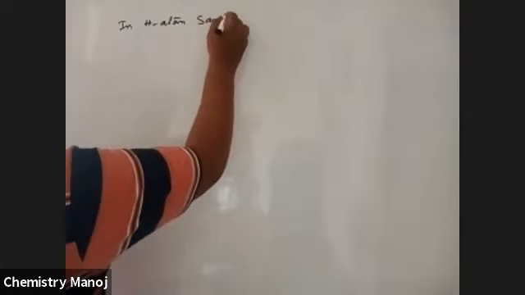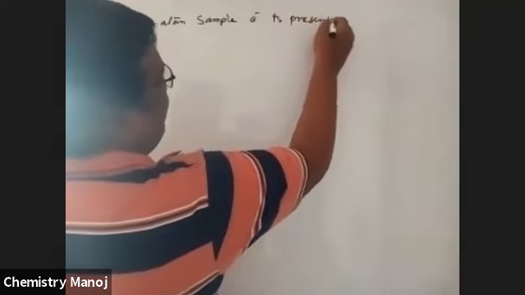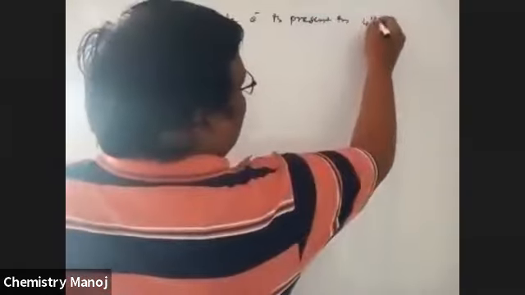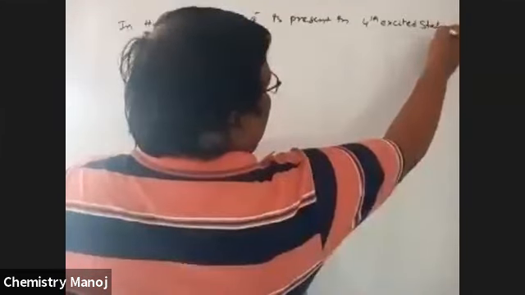In a hydrogen atom sample, the electron is present in the fourth excited state.